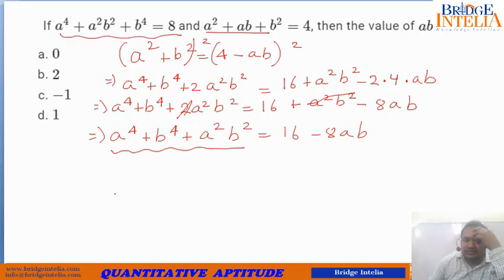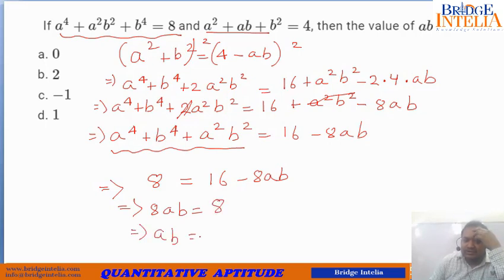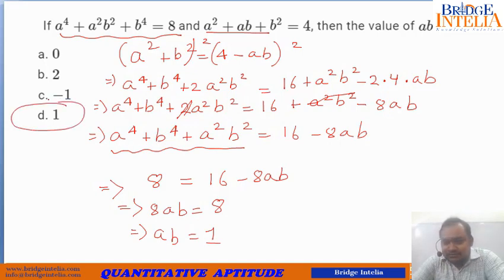This is actually equal to 8. So we can say that 8 is equal to 16 minus 8ab. From here you can conclude that 8ab is equal to 16 minus 8, which is equal to 8. So from here you can infer that ab is equal to 1. So 1 is the correct answer.